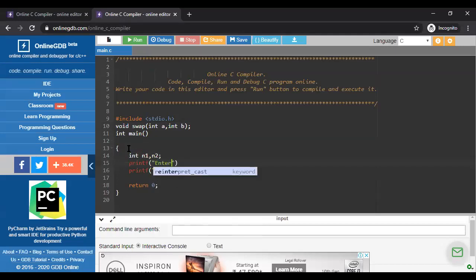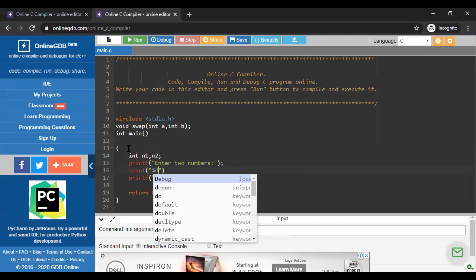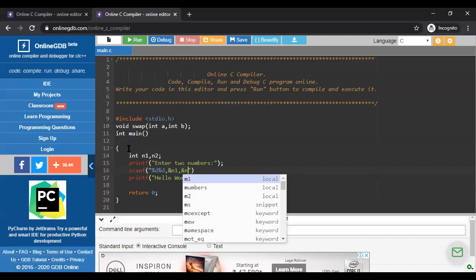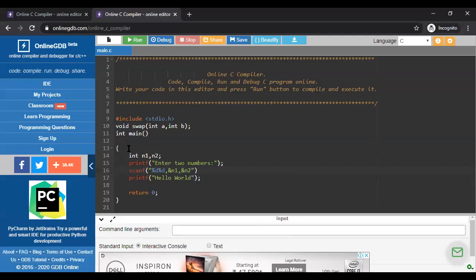So enter two numbers, and I'm going to scanf these two variables. So %d, comma ampersand n1, comma ampersand n2. So my scanf line is complete.